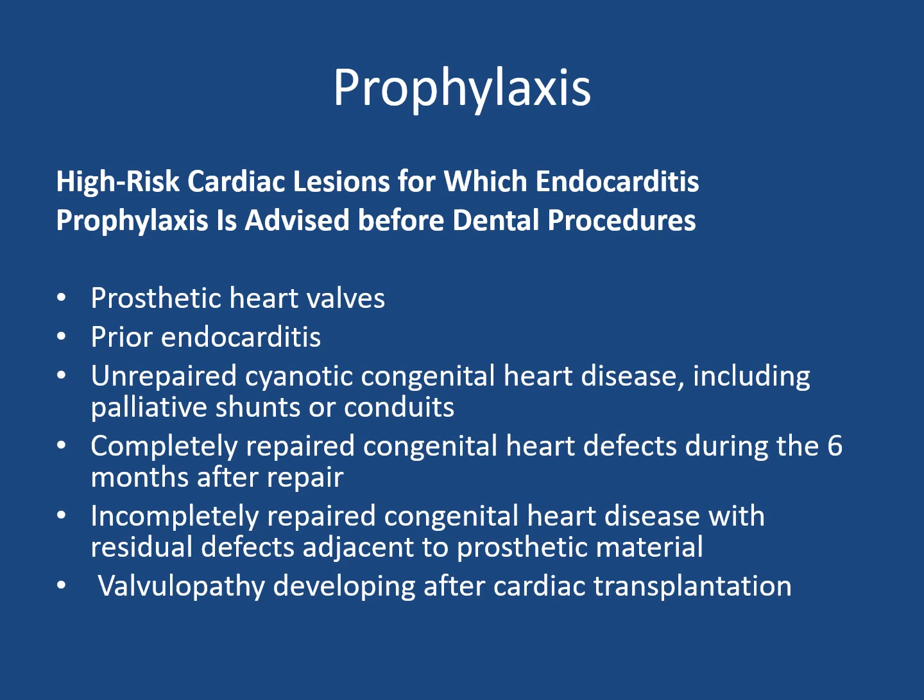So the high risk cardiac lesions for which endocarditis prophylaxis is advised before dental procedures are: prosthetic heart valve, previous episode of endocarditis, unrepaired cyanotic congenital heart disease, including palliative shunts or conduits, completely repaired congenital heart defects during the 6 months after repair, incompletely repaired congenital heart disease with residual defects adjacent to prosthetic material, and valvopathy developing after cardiac transplantation.